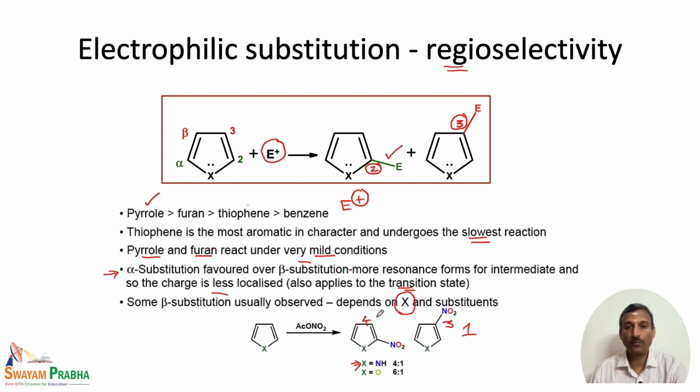So we can say 80 to 20, an 80-20 ratio of the products is formed. But when the heteroatom is oxygen, that means when furan undergoes the same nitration reaction, the ratio is 6:1. That means the proportion of the 2 substituted product is much higher compared to the 3 substituted product. So this is how we can say the regioselectivity is different for different heterocycles.